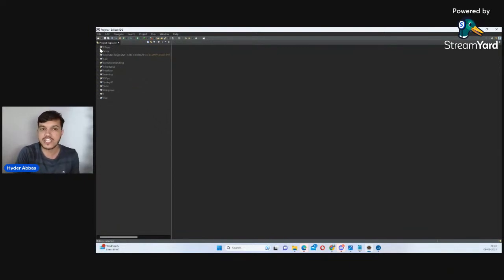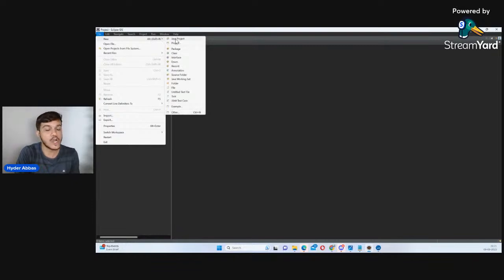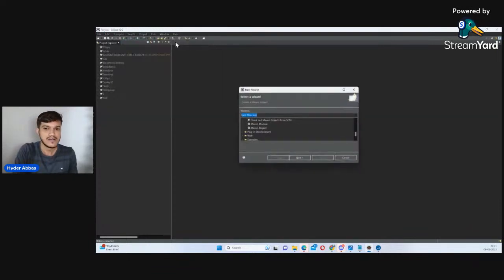How do we create the project? File, new. Are we creating a normal Java project here? If you do, then you have to manage all the headaches yourself. There is a better tool, Gradle. I hope you have heard of it somewhere. It's like a tastier version of Maven. It's not that if Gradle comes, Maven is gone. No, it has its own place, and people are using that also. Going forward in the course, I'll explore both tools. Need not worry about that.